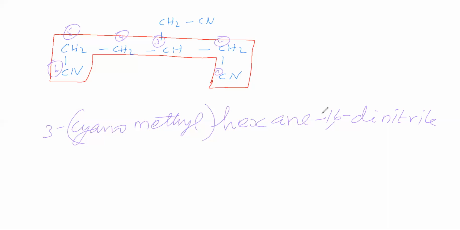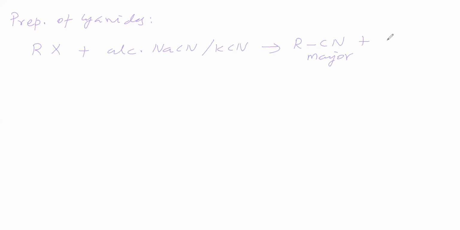Sir, next we will see preparation of cyanides. We will take alkyl halide, and to this we will add alcoholic sodium cyanide or alcoholic potassium cyanide. Then what we will get is RCN. Cyanide is the major product, and another one is isocyanide. Isocyanide is the minor product, we can say.